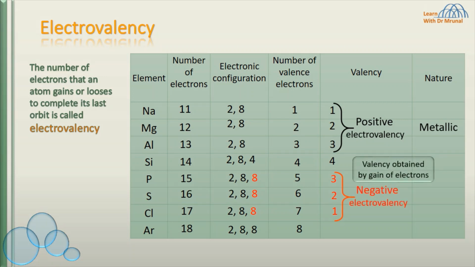So phosphorus, sulfur and chlorine, their valency is obtained by gain of electrons, and that's why we call it negative electrovalency. And the nature of these elements are non-metallic. Argon, its valency is 0 and it is an inert gas.